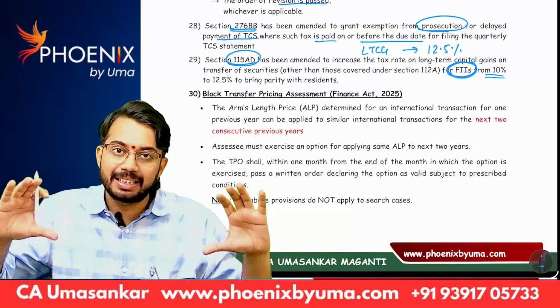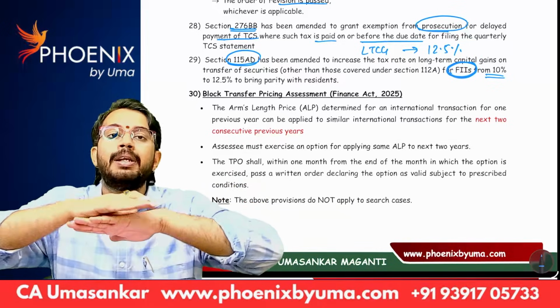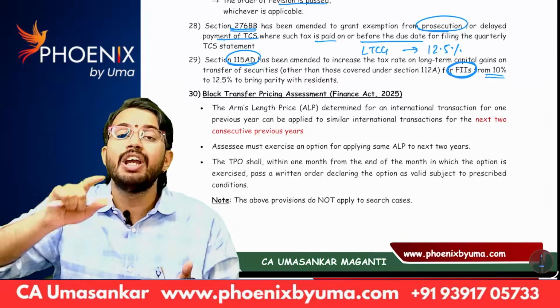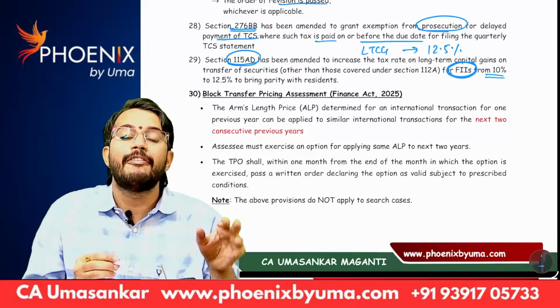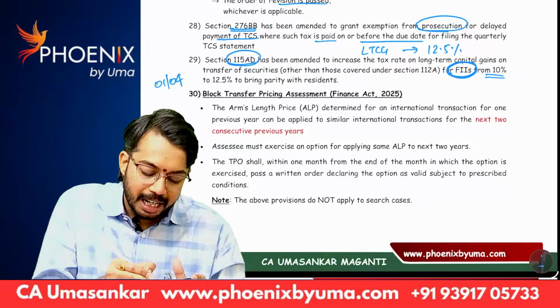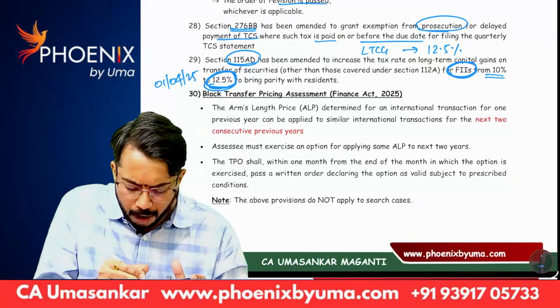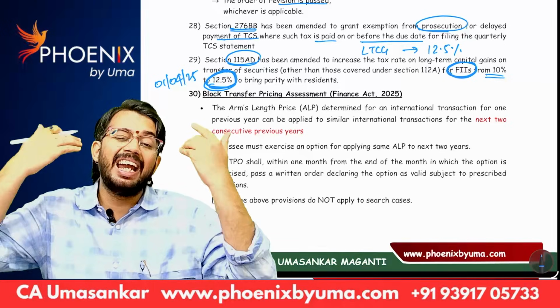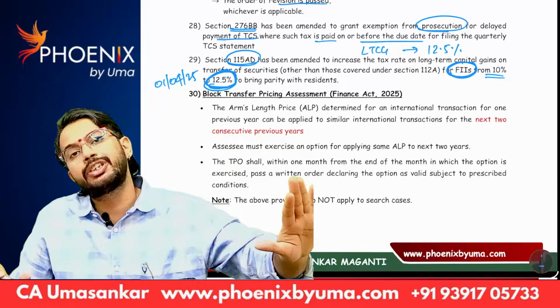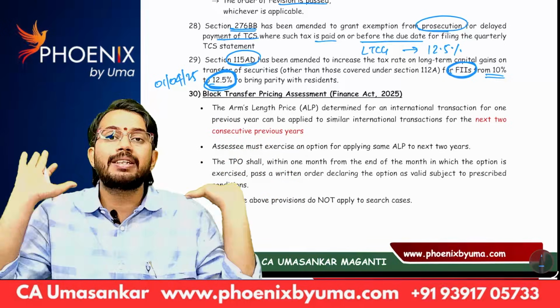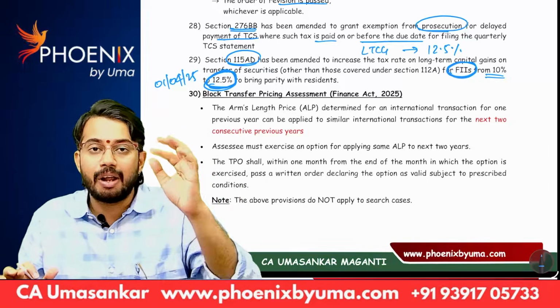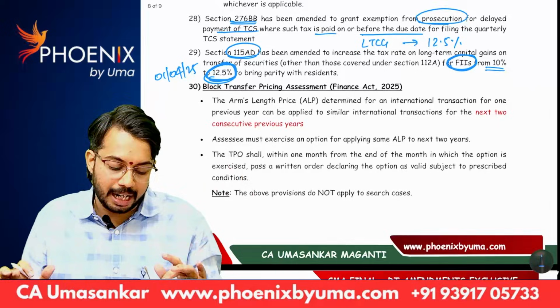To harmonize and make it applicable universally, even for foreign institutional investors, if they get long-term capital gain from 1st April 25 onwards, the tax rate applicable is 12.5%. That means from 1st April 25, for any person, whether he is a foreign institutional investor or not, the tax rate applicable for long-term capital gain is 12.5%. Are you able to understand? Yes.